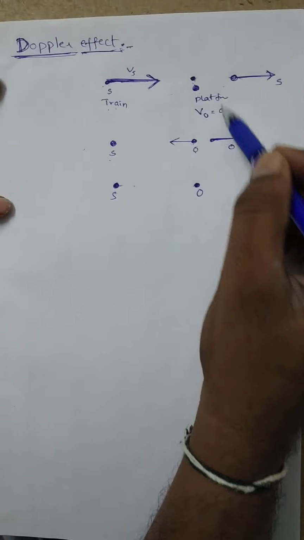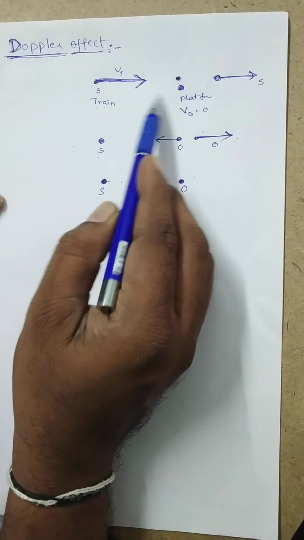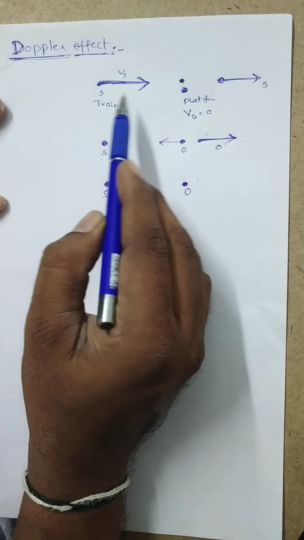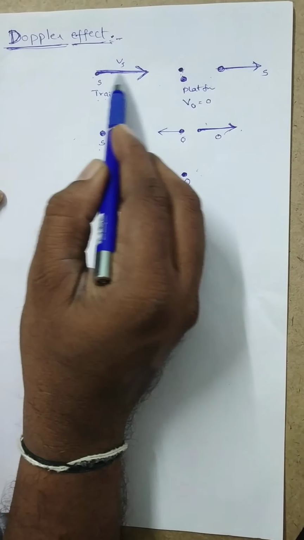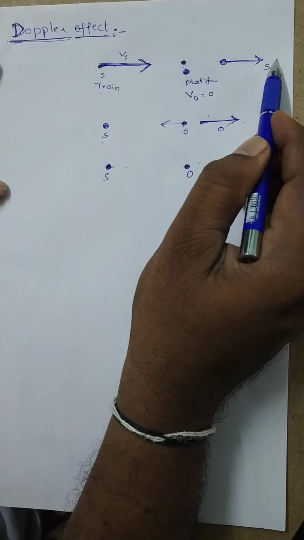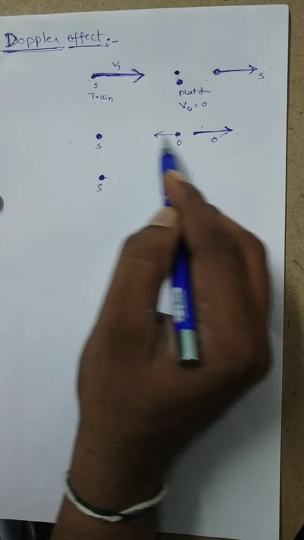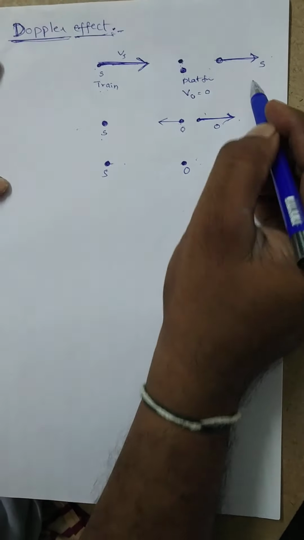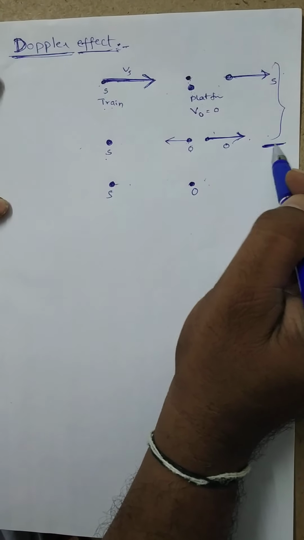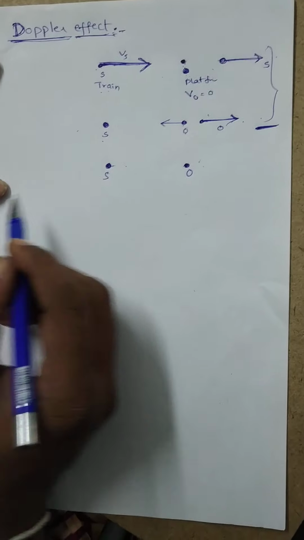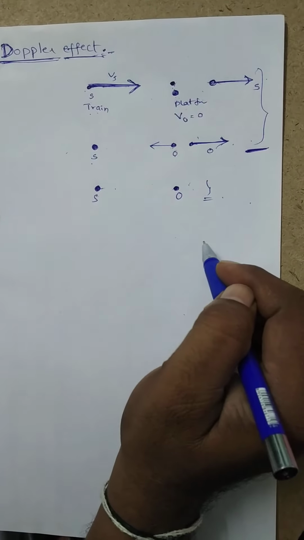So from these three examples we conclude that when there is a relative motion between source and observer, keeping the observer at rest, the source may be moving towards the observer or away from the observer. Or the source is at rest and the observer is moving towards the source or away from the source. In these two cases only, the observer can hear a change in frequency of sound. If both are at rest, the change in frequency of sound is equal to 0.